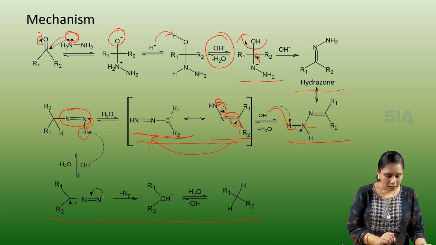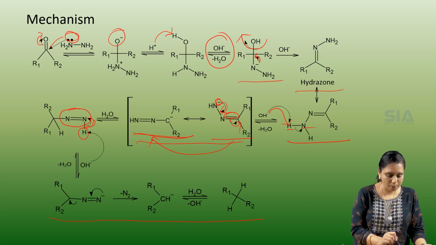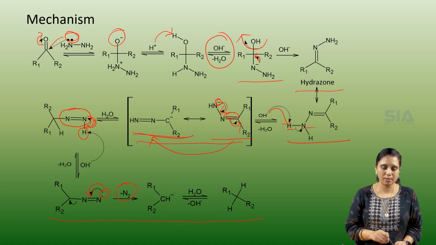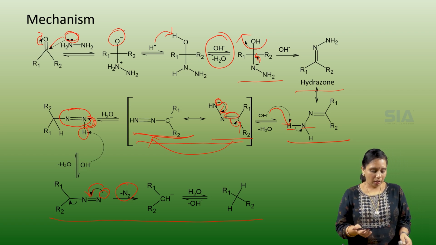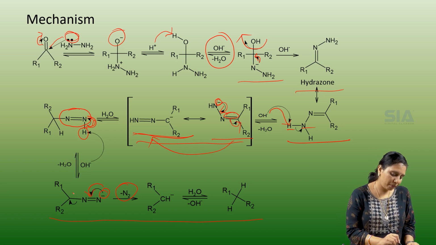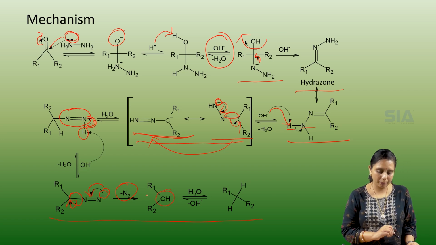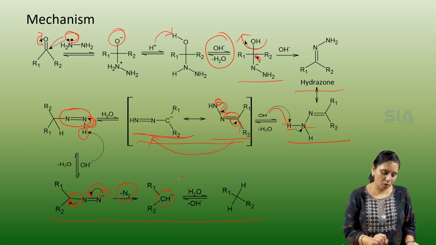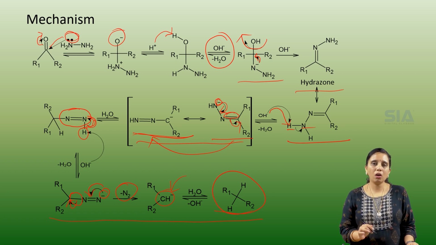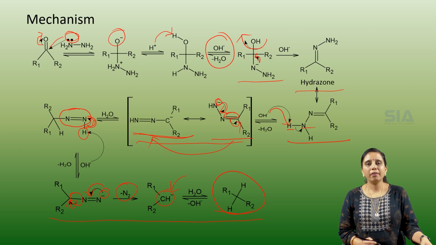Here, as we can see, this bond is shifted as a negative charge, and this negative charge again comes between the two nitrogens and the removal of nitrogen takes place. Then, because the product has to be only an alkane, the bond between carbon and nitrogen will be shifted onto the carbon itself, making a carbanion. Again, in the presence of a base, this carbanion adds one more proton and the final alkane is formed. Now this is the whole mechanism of Wolff-Kishner reduction.